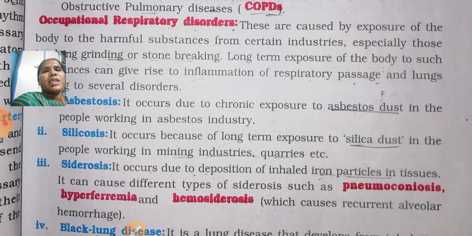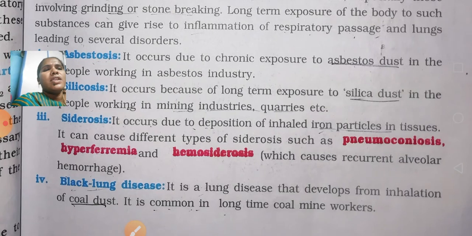Like asbestosis, silicosis, siderosis, these are all occupational respiratory disorders. This also comes under respiratory disorders. Is it clear? Pneumoconiosis, hemosiderosis, hyperthermia. And the last one is black lung disease, the lung disease that develops from inhalation of coal dust in coal mines. Everything will be black, no?